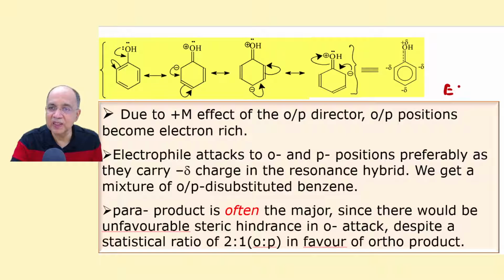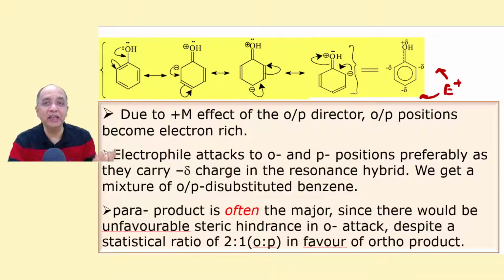The E plus will attack ortho and para positions, because comparatively ortho-para positions are more electron rich, as they carry minus delta charge in the hybrid, right? So meta attack is very less probable. Ortho-para attacks are highly probable, and in fact we are getting predominant ortho-para products. Statistically, we might get 2 times greater ortho product than para product, because there are 2 ortho positions. So the probability factor is 2 times for ortho product.